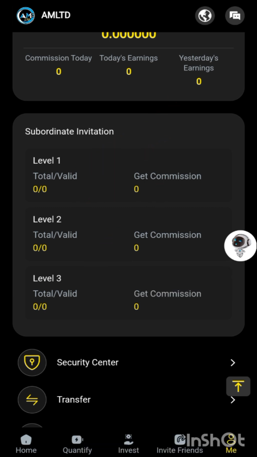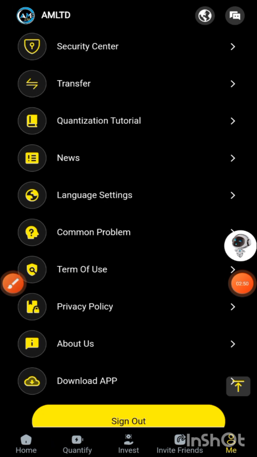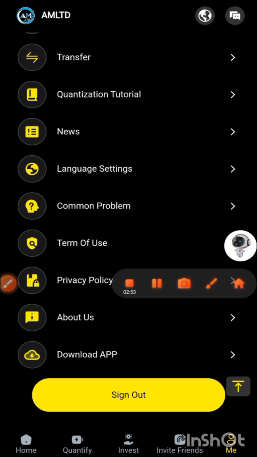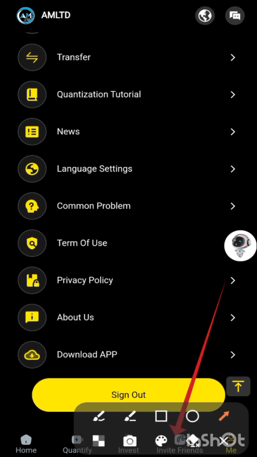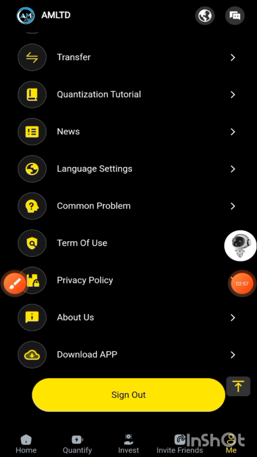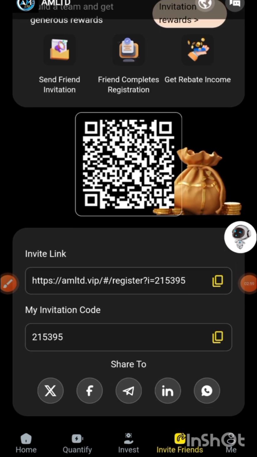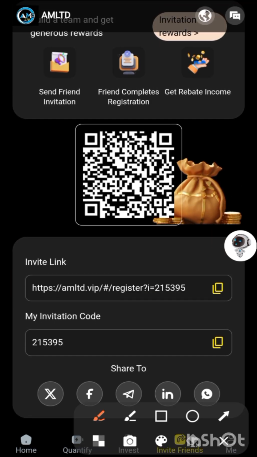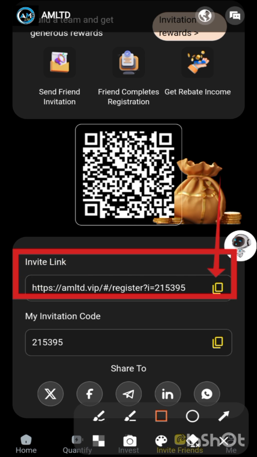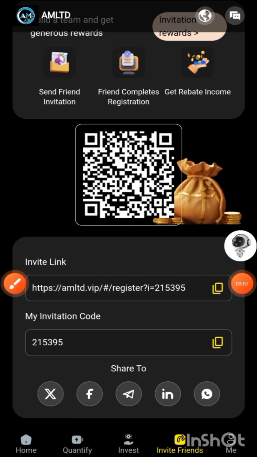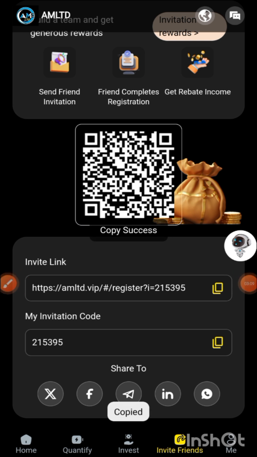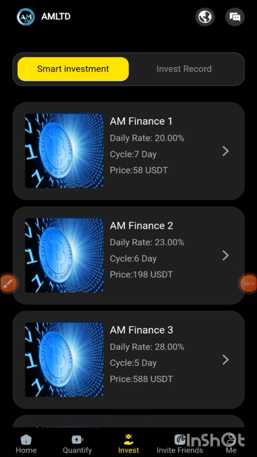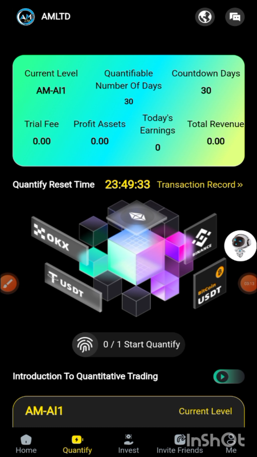Here you can see level 1, 2 and level 3 of all your teams. There is also an invite friends option. When you click on this option, you can click the invite link, copy it and share it with your friends. When you share it with your friends, you can earn a lot of profit from them. Then click on invest, so you can see all your packages.